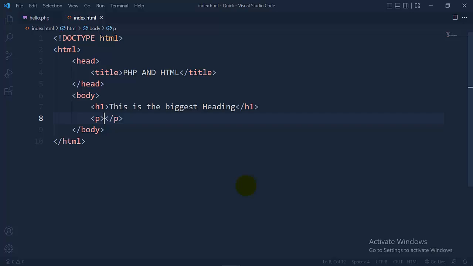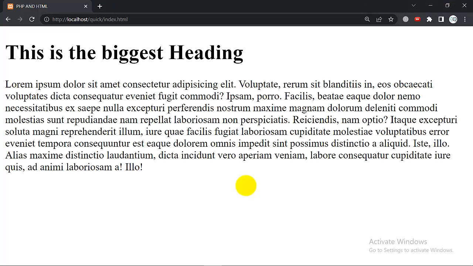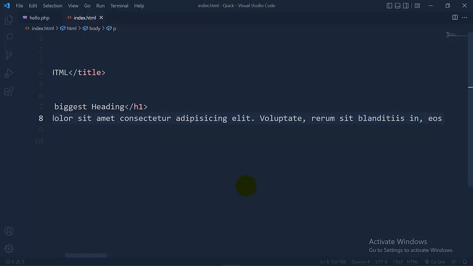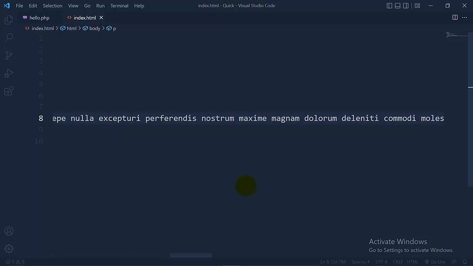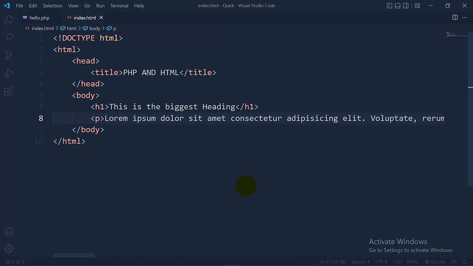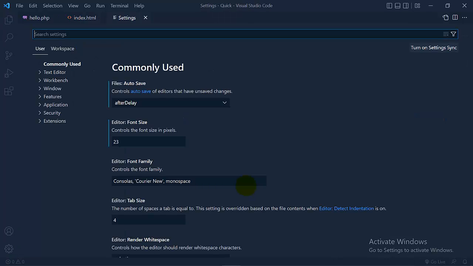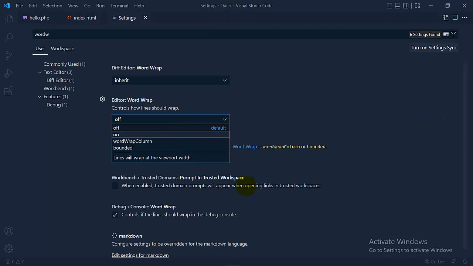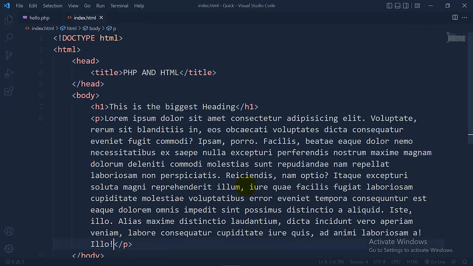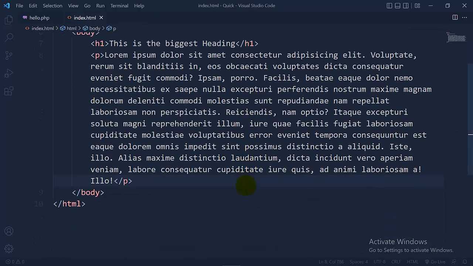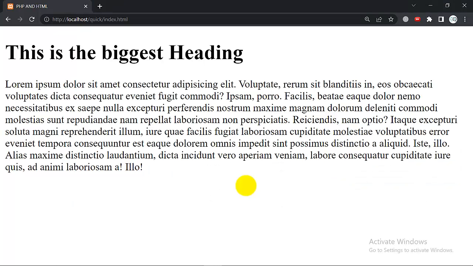And then a paragraph. If I refresh in the browser, you can see this is the biggest heading with a paragraph. You can see the code is displaying in one line, and it is not a good idea. You just scroll and scroll and scroll. How can we fix this? Go into settings and then search for word wrap. Then turn it on and close it. Now you can see you don't have to scroll. It will wrap the code or text if it is overflowing, and nothing will change here.